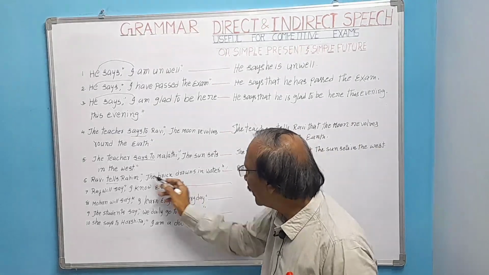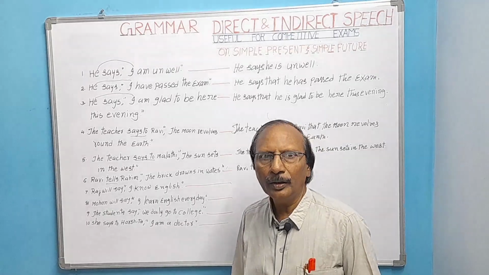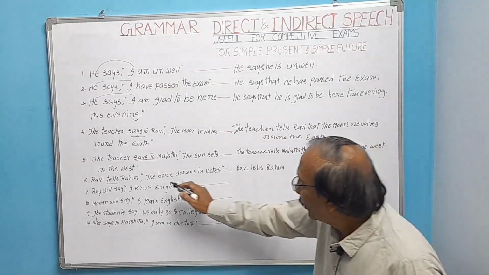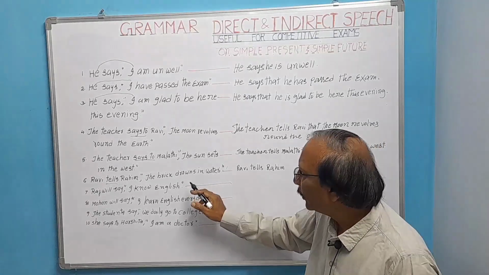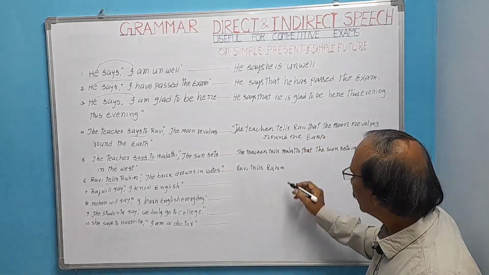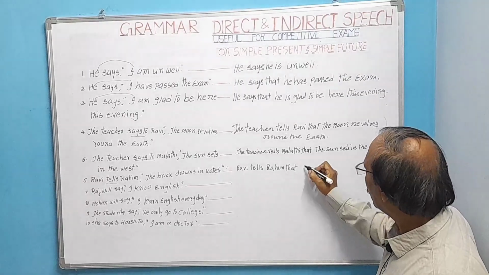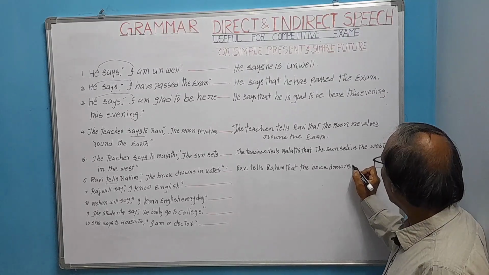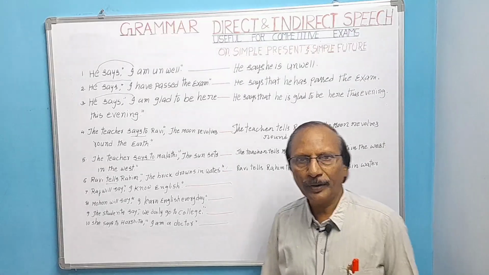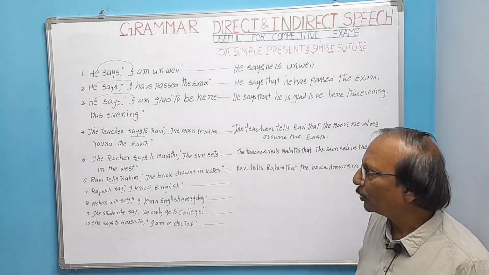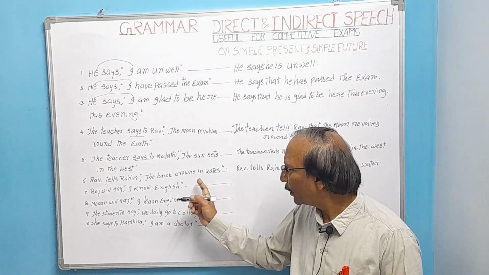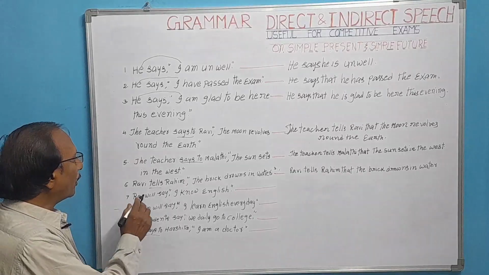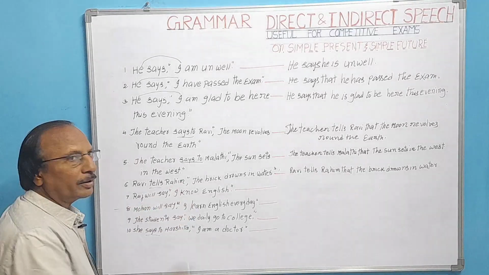Here the brick drowns in water. The brick drowns in water. It is a scientific fact. So write scientific fact, write it as it is, that the brick drowns in water. Scientific truth and also universal truth, we have to write for scientific facts and universal truth, we write them as it is.